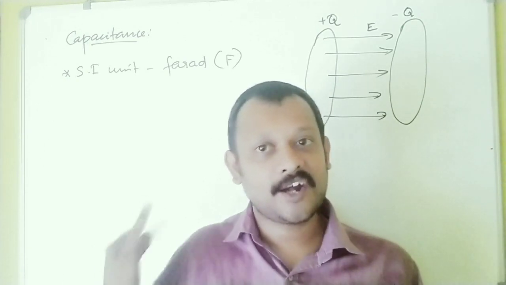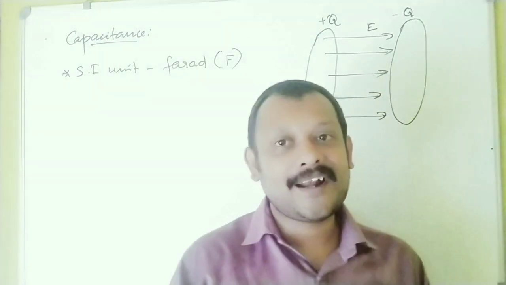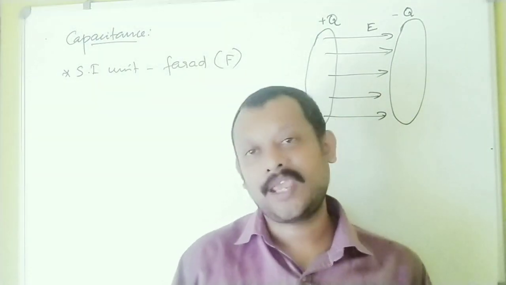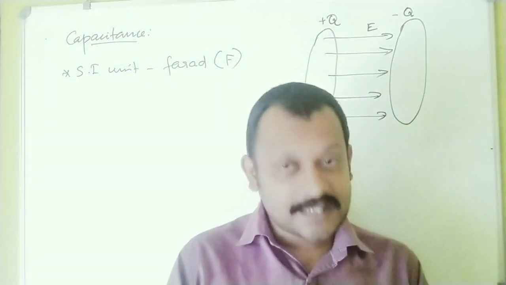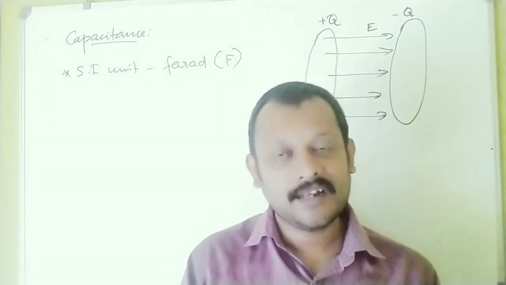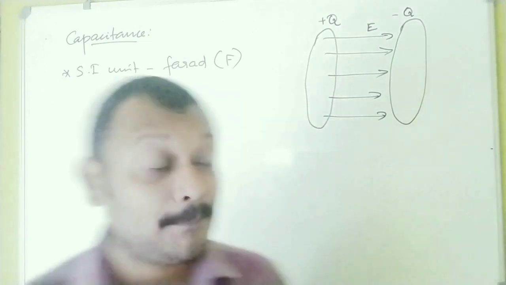Now, as I said a little before, capacitance is independent of Q and V. Let us understand that by studying the parallel plate capacitor.